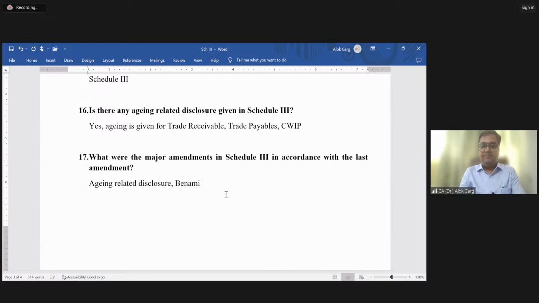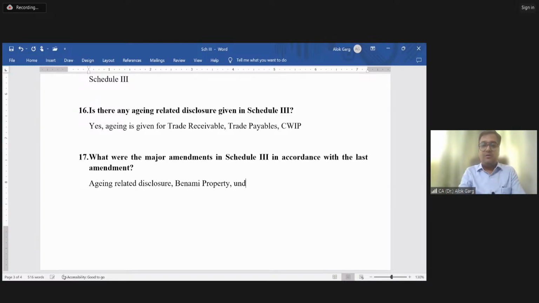Benami property disclosures. If the company has a Benami property, it means the company has not shown that property in the notes to accounts, but there was an investigation by the CBI or ED and they found that the company has a lot of documents, a lot of land and building which was not disclosed in the financial statement, right? So Benami property related disclosure. Okay.